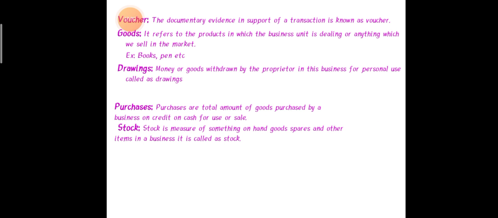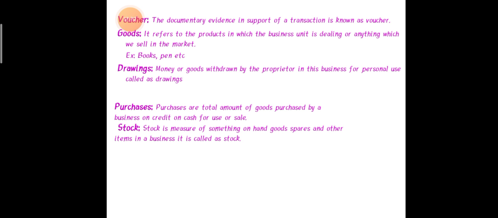Next, we have goods. It refers to a product in which the business unit is dealing, or anything which we sell in the market. The products or things which we are going to sell in the market are called goods. Goods are the things whichever we have sold in a market. That may be a book, a pen, anything.